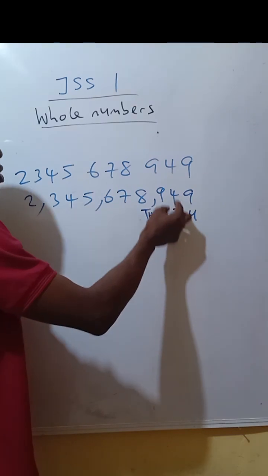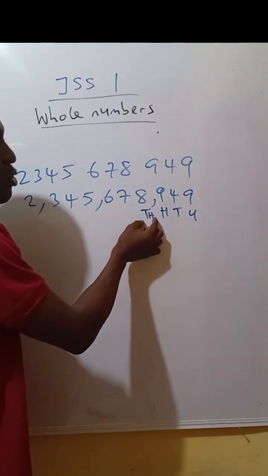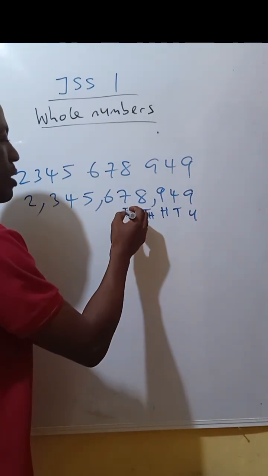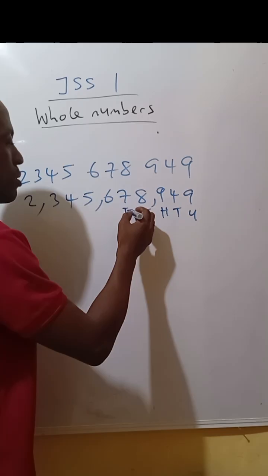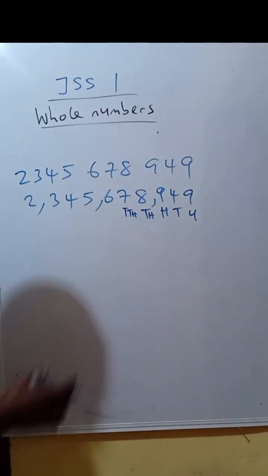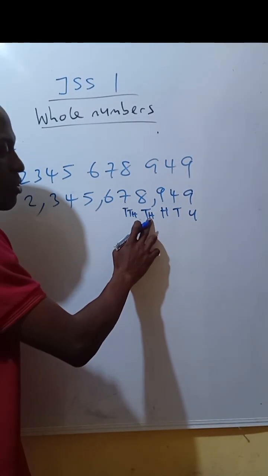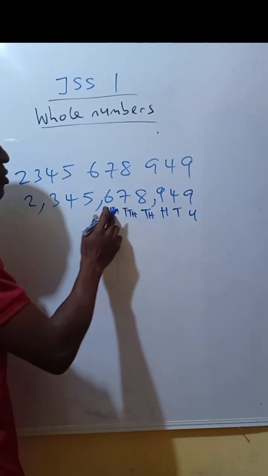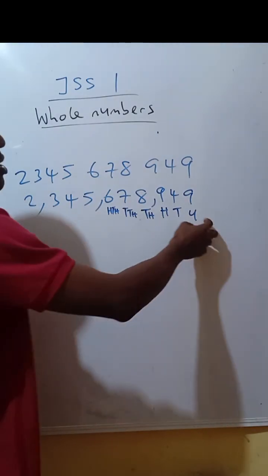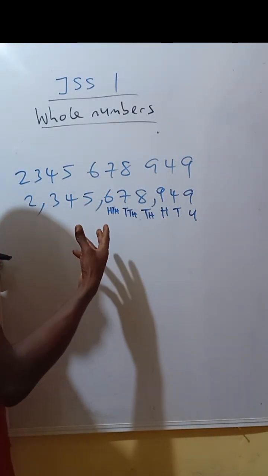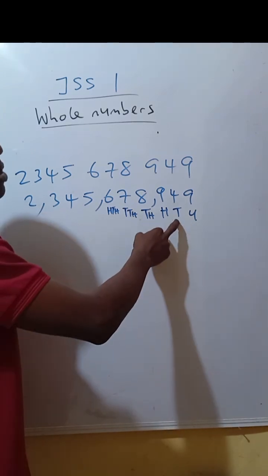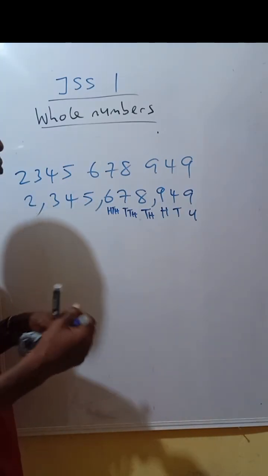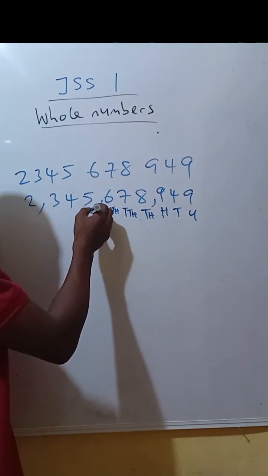So this is unit, tens, 100. Then this one will be tens of thousand. You begin from 10, tens of what? Thousand. TTH, tens of thousand. Then after tens of thousand, 100 of what? Thousand. HT, 100 of thousand. Please take note that this is just to represent it: U is to represent unit, T is to represent tens. So in case I write it differently from the way you know it, it's just an abbreviation.